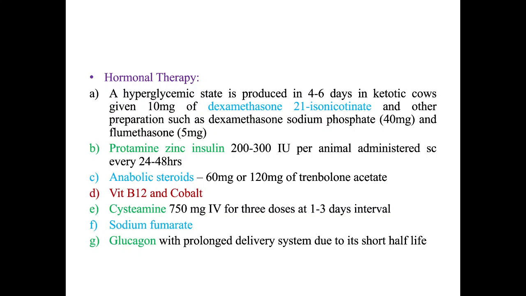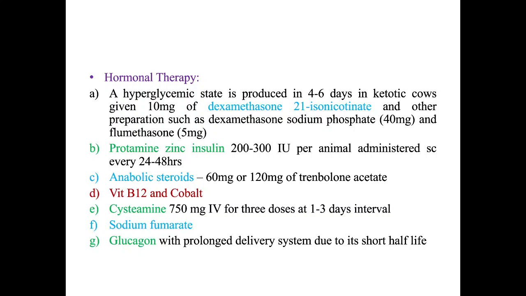What happens is that after 4 to 5 days, this ketotic animal may develop a hyperglycemic state, so they will have proper glucose in their body. The corticosteroid stimulates other pathways, somehow through gluconeogenesis, to increase the glucose level in the blood, and the animal has a proper glucose level maintained in the blood. Next, hormonal therapy can be protamine zinc insulin, 200 to 300 international units per animal, administered subcutaneously every 24 to 48 hours.